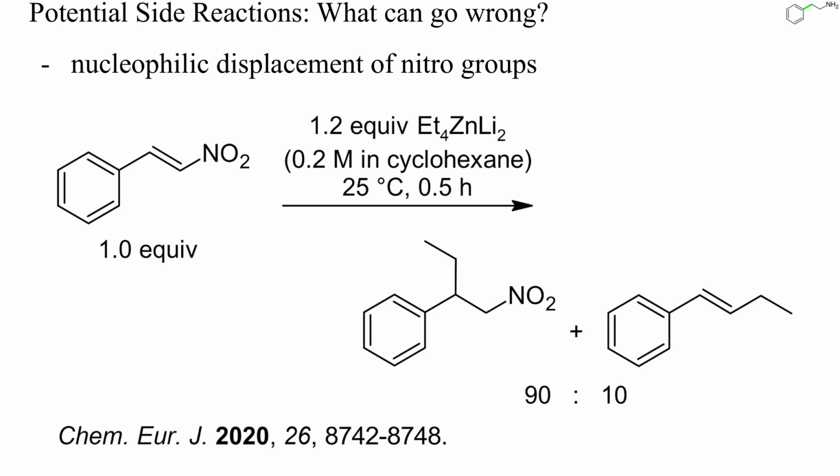During Michael additions to nitroalkenes, the nucleophile may also form a carbon-nitrogen bond with the nitro group, or may displace the nitro group completely, as in this example. Hard, polar organometallics like organolithium and organomagnesium reagents tend to react with the nitro group, while softer organometallics like organopalladium compounds or cuprates will preferentially add to the C-C double bond.